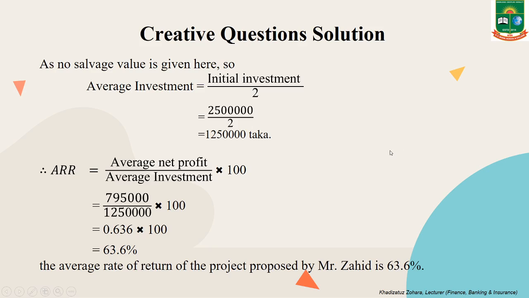So ARR equals, we know, average net profit divided by average investment into 100. Our average net profit was 7 lakh 95,000 taka divided by average investment 12 lakh 50,000 taka into 100, and the result is 63.6%. So the average rate of return of the project proposed by Mr. Jahid is 63.6%.